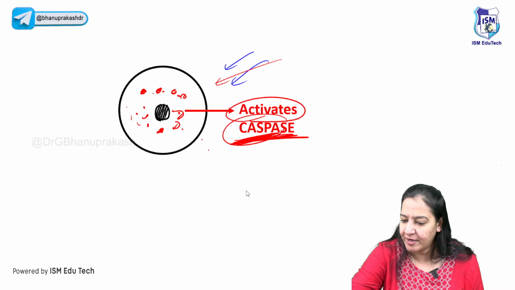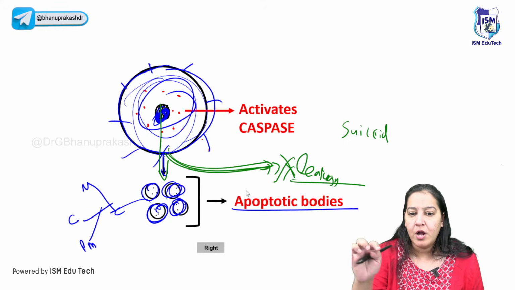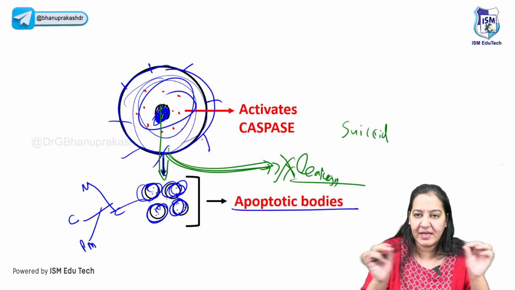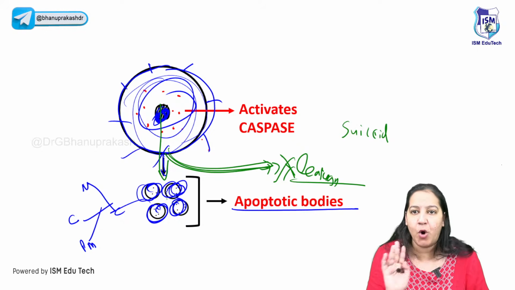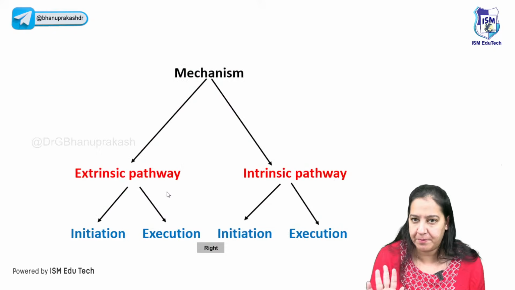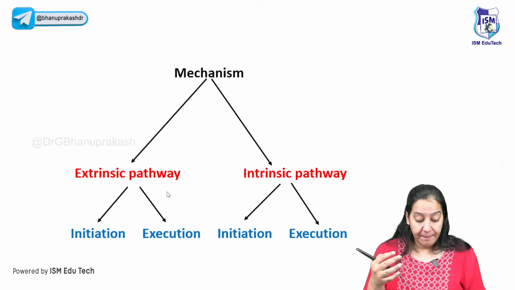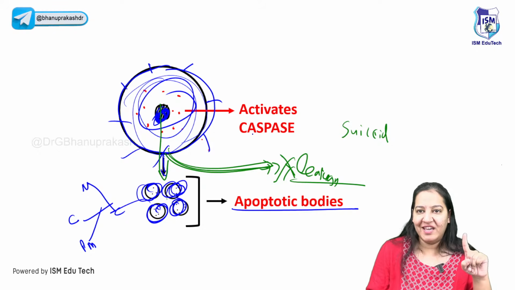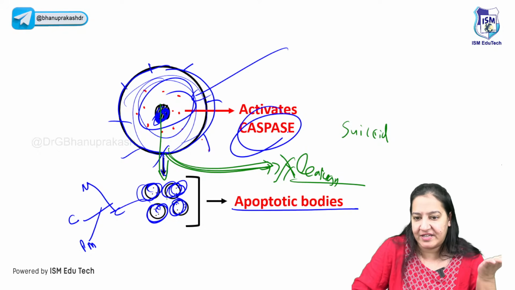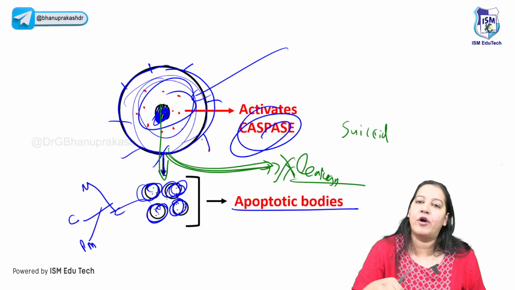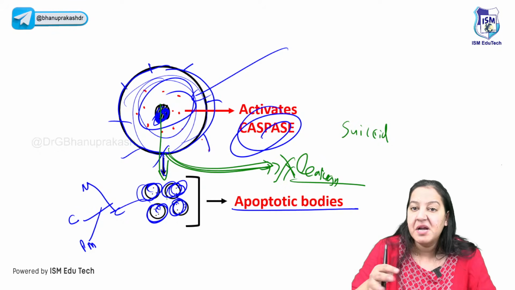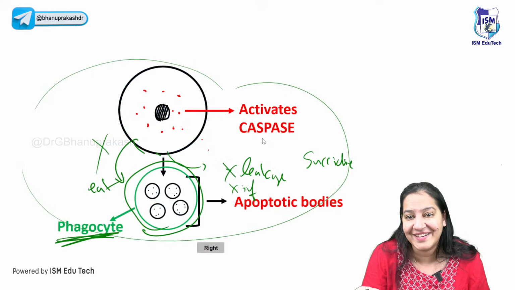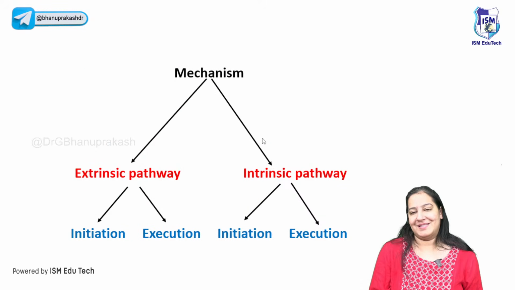You got it? What is an apoptotic body? Easy learning. I told you, each apoptotic body contains a small portion of nucleus, a small portion of cytoplasm, and a small portion of plasma membrane. That is the apoptotic body. Now, the most important thing you must ask me here, ma'am, how is the caspase activated? After the caspase is activated, it is converted into apoptotic bodies and phagocytosis will happen. But how does the caspase activate? So what is the mechanism of apoptosis?